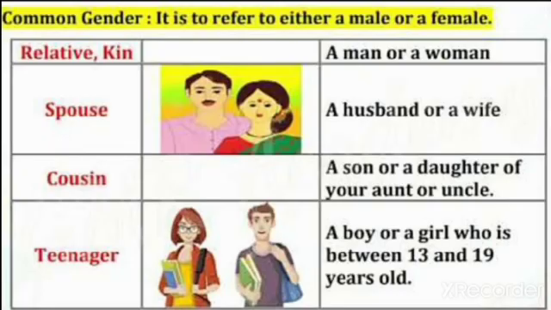You can see a few more examples for common gender in relatives. Common gender is used to refer to either a male or a female. Spouse, a husband or a wife. Cousin, a son or a daughter of your aunt or uncle. Teenager, a boy or a girl who is between 13 and 19 years old.